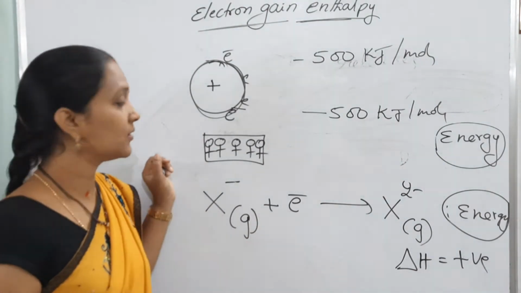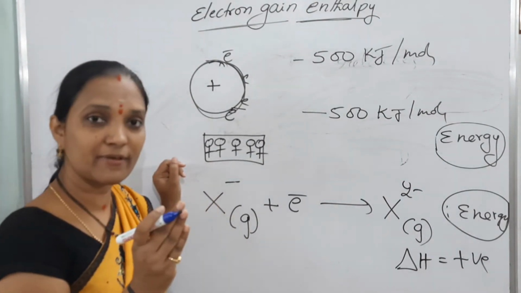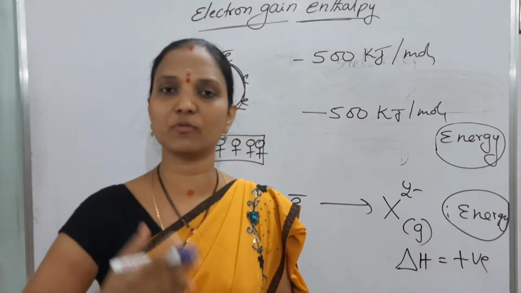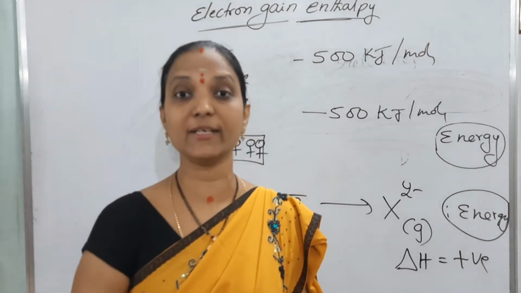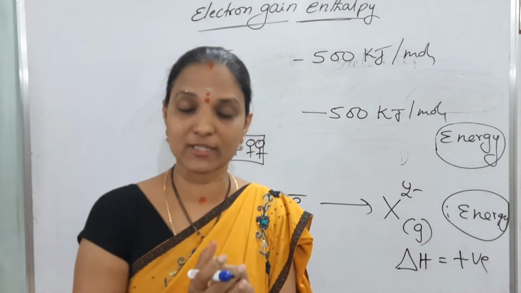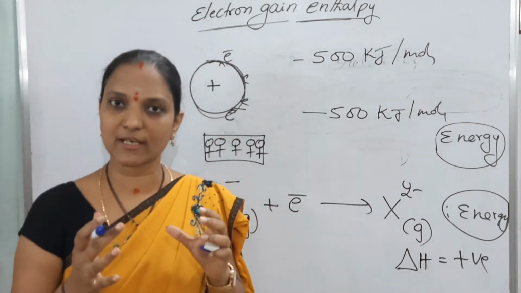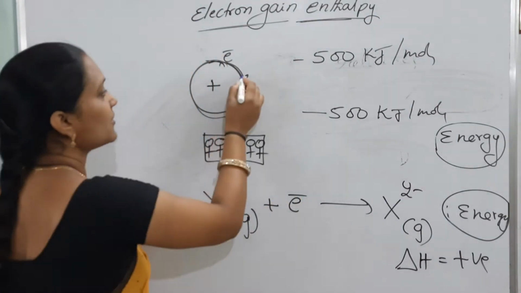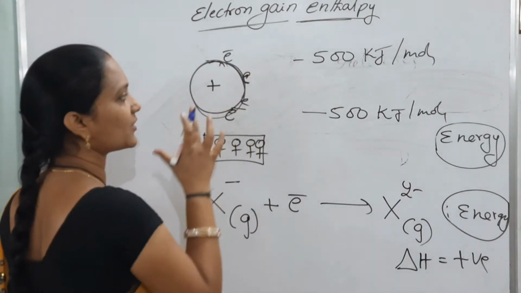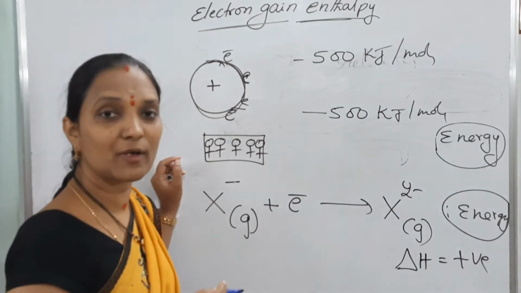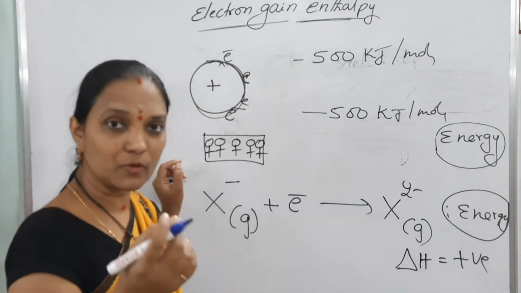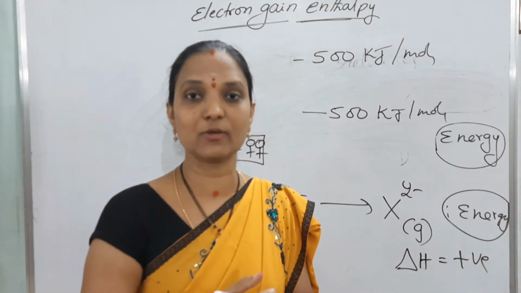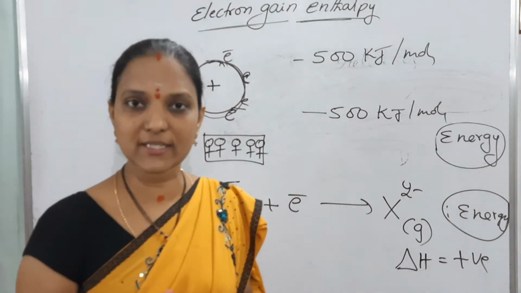Now all these electrons are very close to each other because the shell number is the same. To that we are adding one more electron. So same charged electrons are very close, then repulsions between electrons increase. So in second electron affinity, one more electron we are adding, and because of that all electrons are very close, so repulsions between electrons increase.